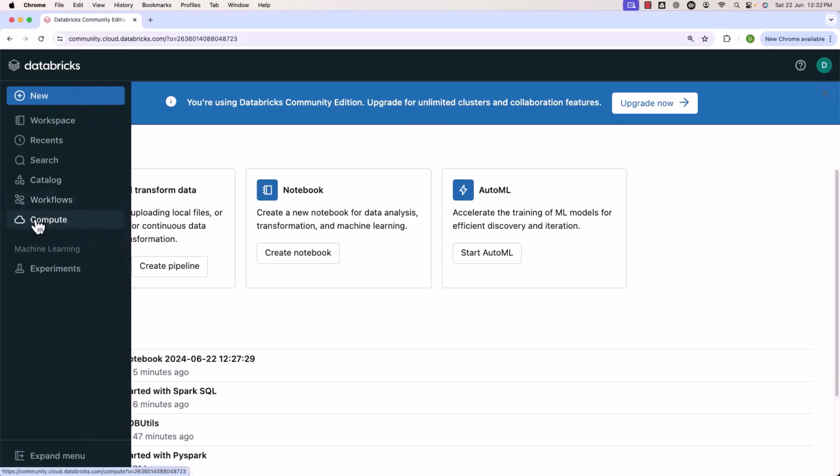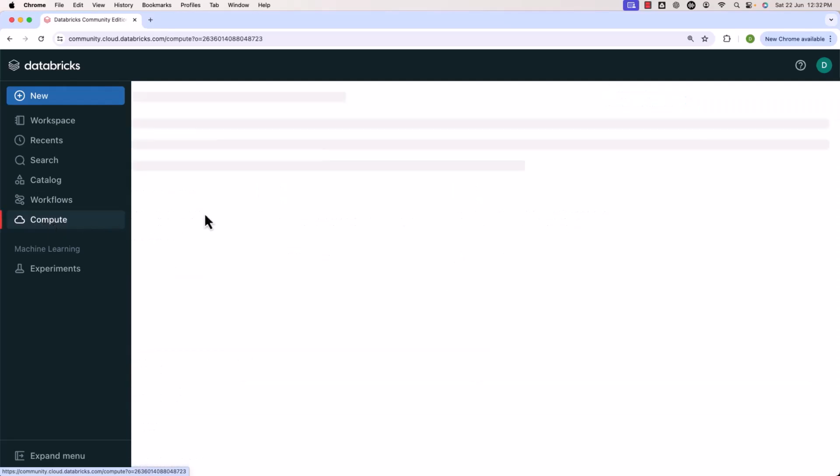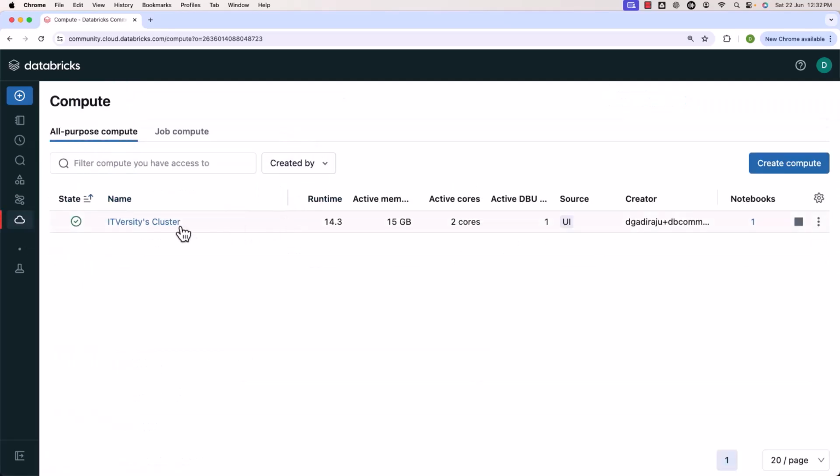You can move your mouse onto this and then click on compute. Then it will take you to the compute. You need to ensure the cluster is up and running. If the cluster is terminated, then you have to clone and then rename the cluster. Also, you can delete the terminated cluster. Once you rename, you should be able to click on create compute, then the cluster will be created.